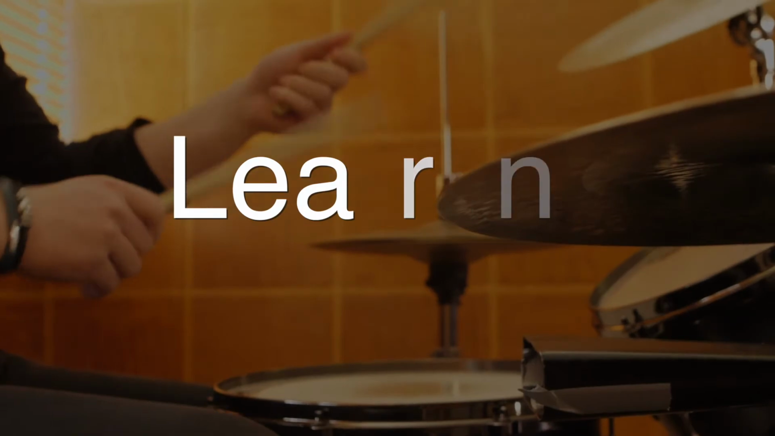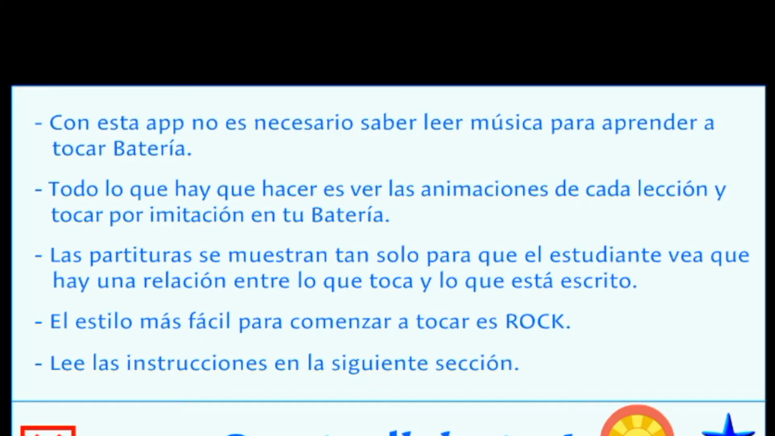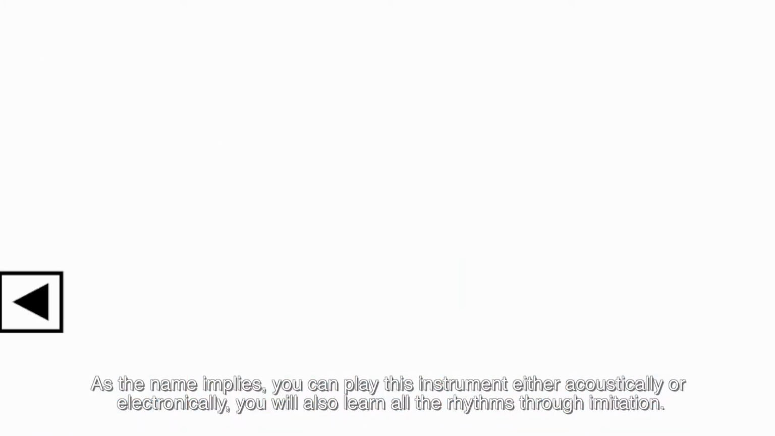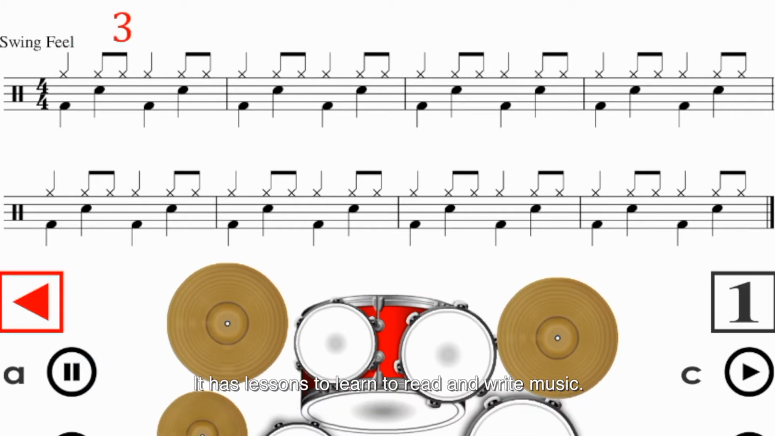Learning to play drums. As the name implies, you can play this instrument either acoustically or electronically. You will also learn all the rhythms through imitation. It has lessons to learn to read and write music.